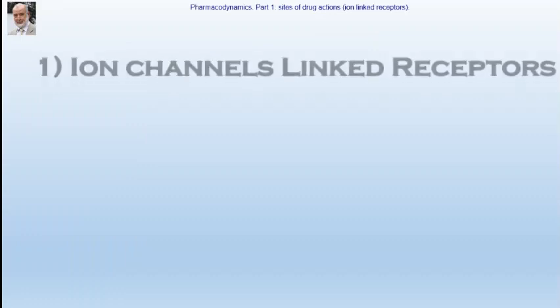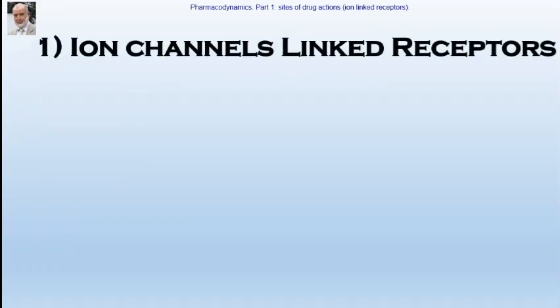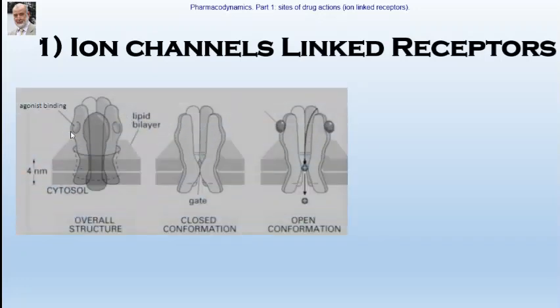So how do these receptors, the ion channel linked receptors, or receptors linked to ion channels, look? What is their major structure? Usually they are formed, as you can see here, from 5 protein molecules.